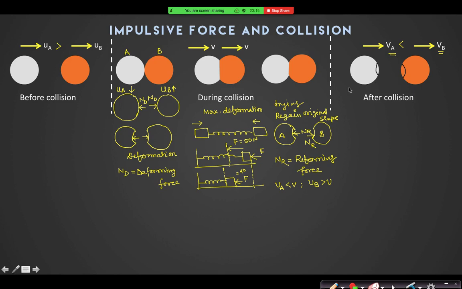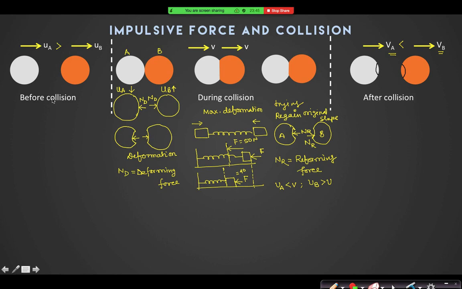So if the original shape is changed, you have definitely increased the potential energy of the body. If some amount of kinetic energy is converted into potential energy stored in the body, then the final kinetic energy is definitely less than or equal to the initial kinetic energy. Yes or no?